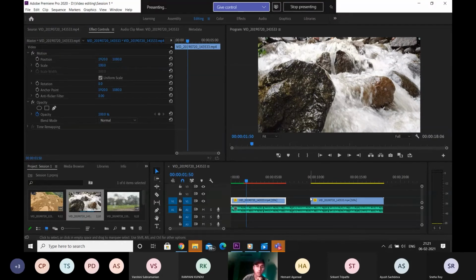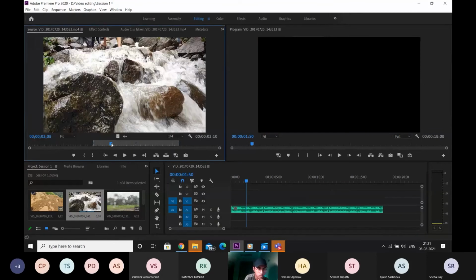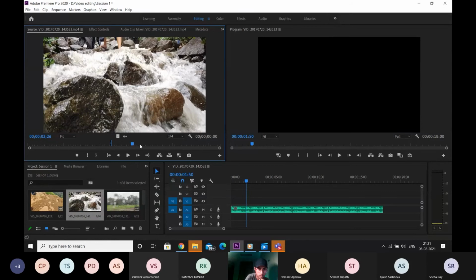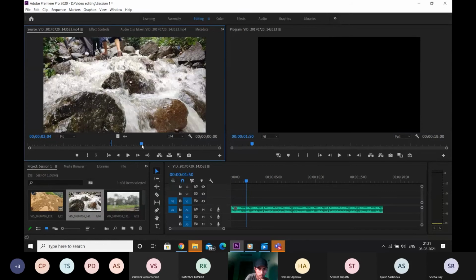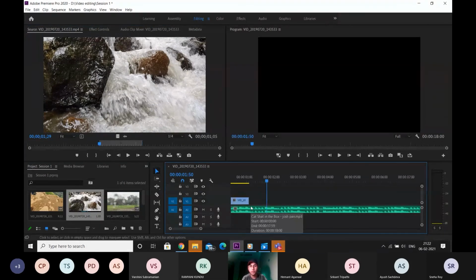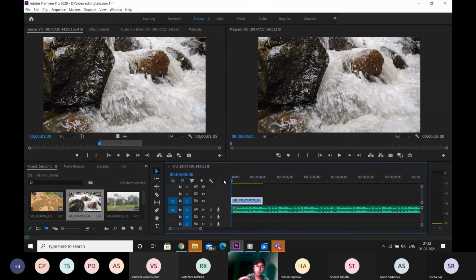Firstly, I'll just remove these two clips because I don't want any red part on my timeline. There's one more way of increasing the speed, and I'll show you after this one particular part. So we're going to listen to the music once again.